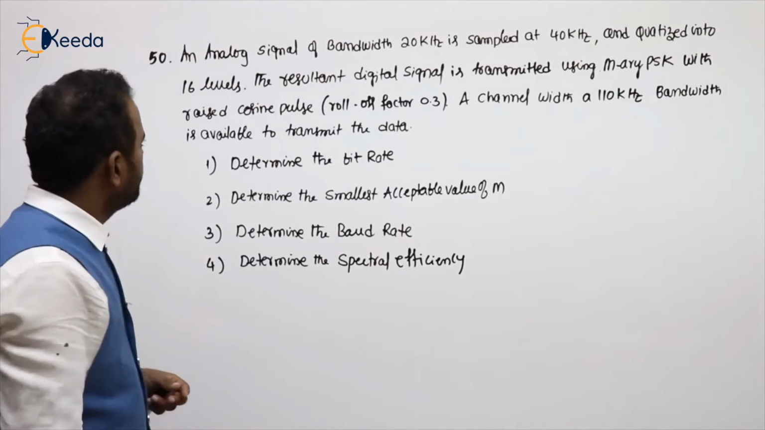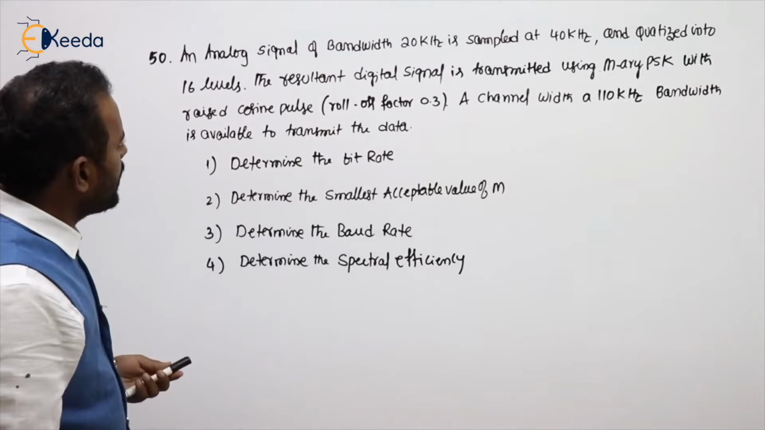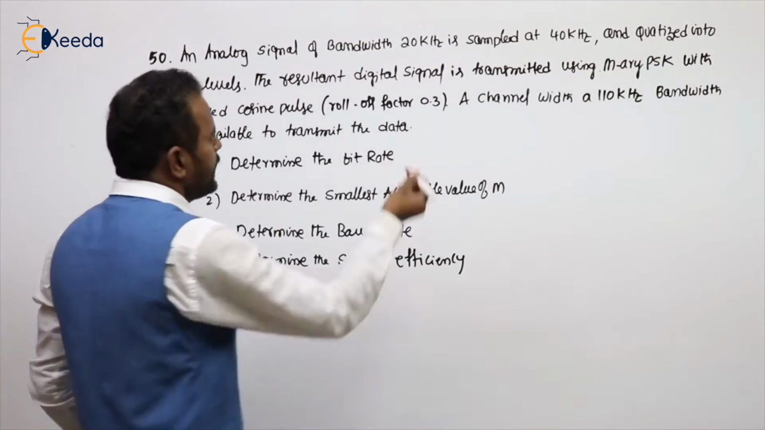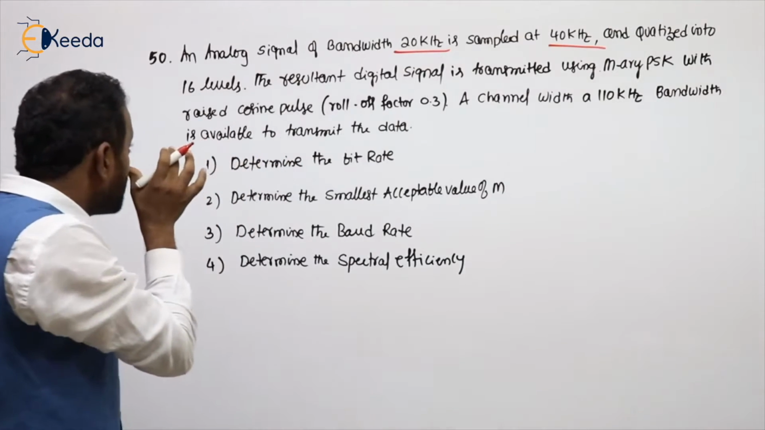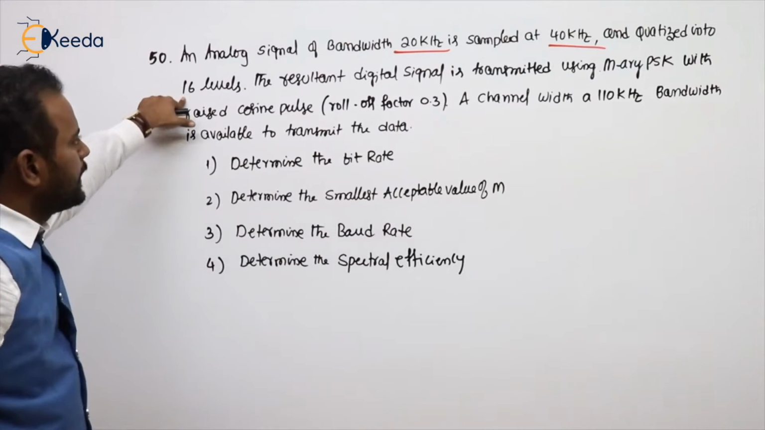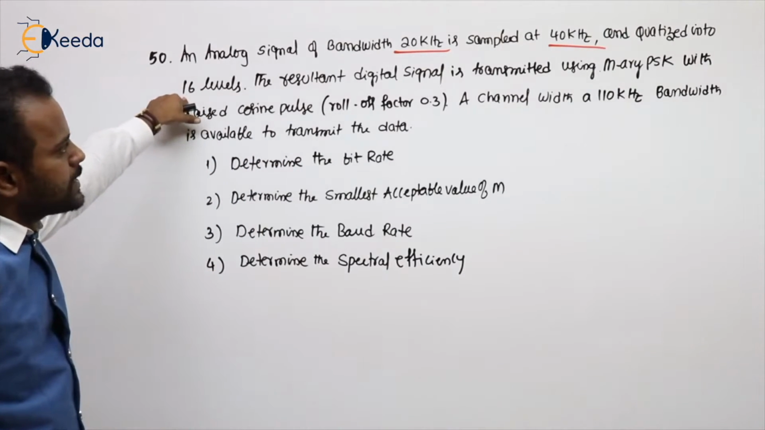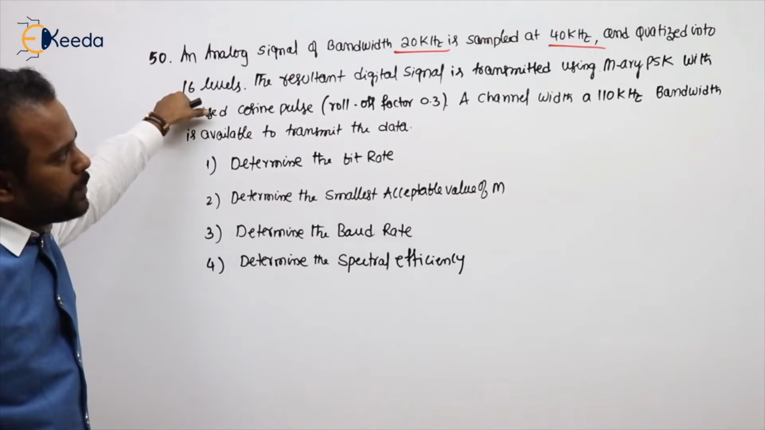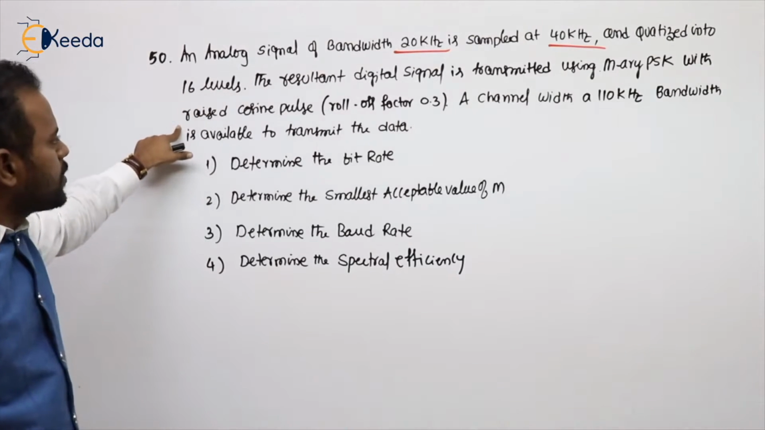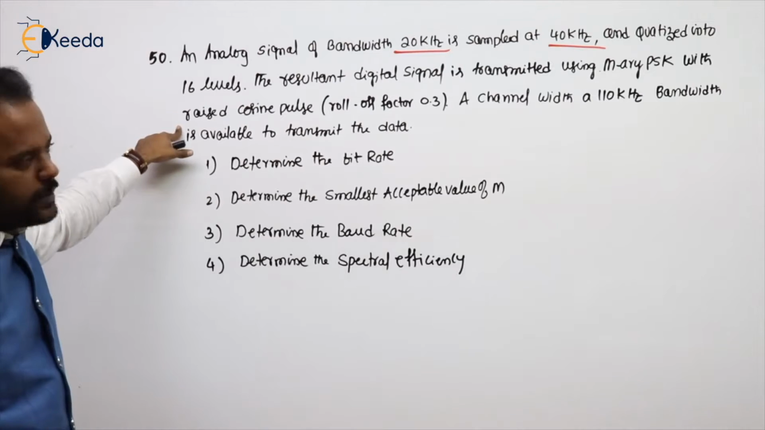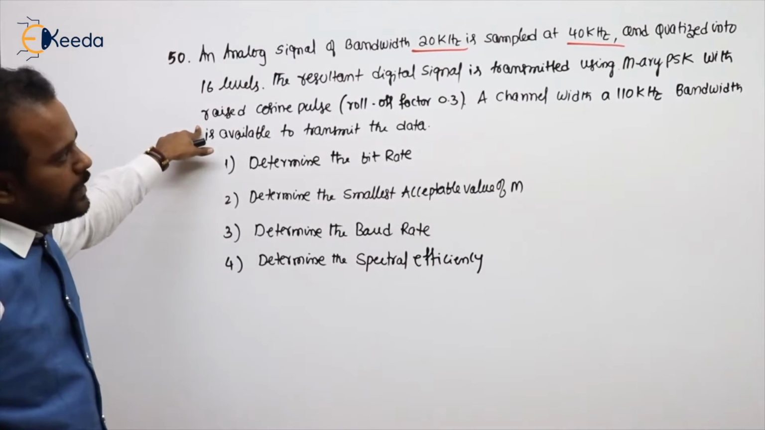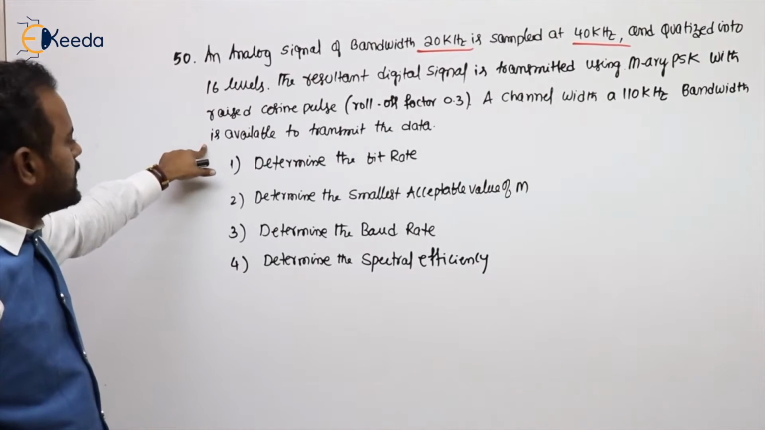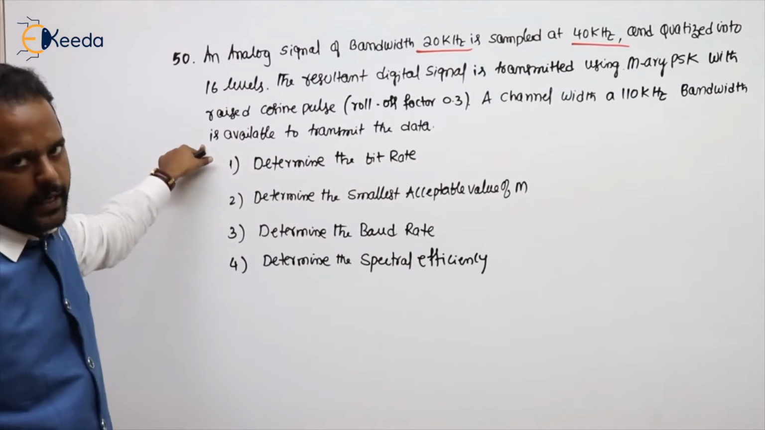See the next problem. An analog signal of bandwidth 20K is sampled at 40K and quantized into 16 levels. The resultant digital signal is transmitted using M-ary PSK with a raised cosine pulse, roll-off factor 0.3. A channel with a 110 kHz bandwidth is available to transmit the data.